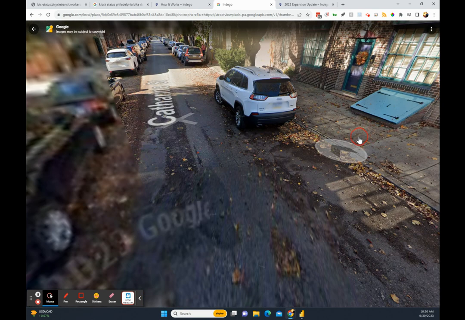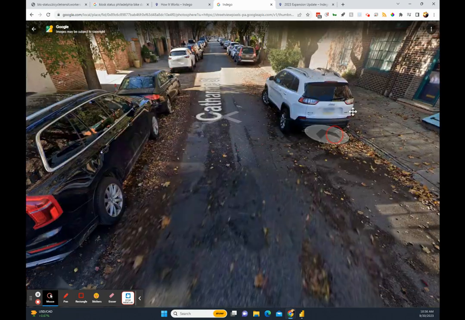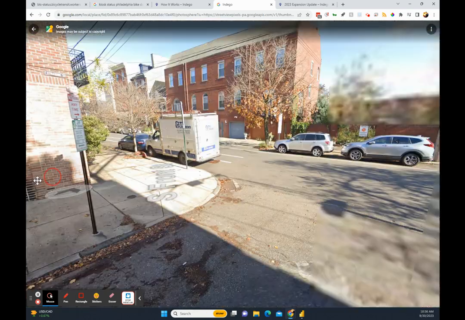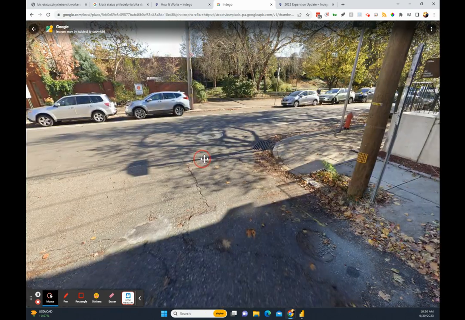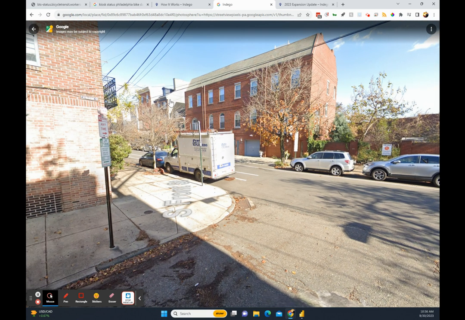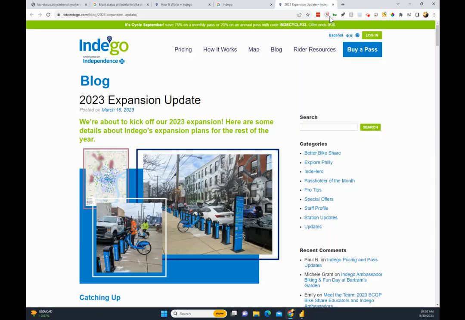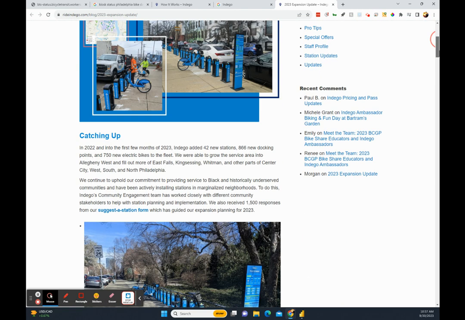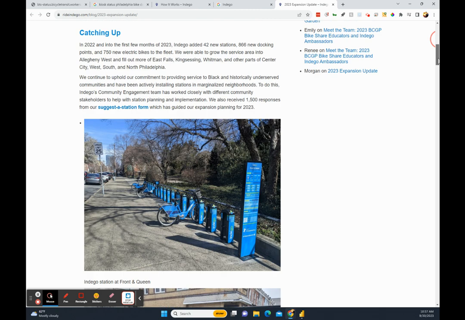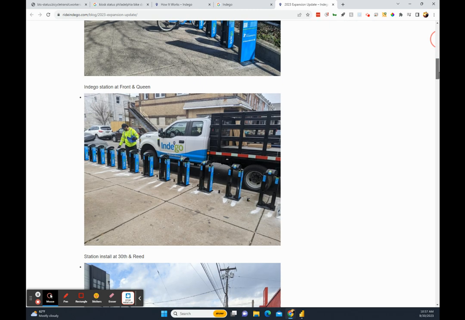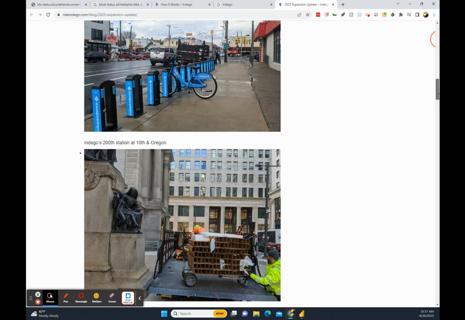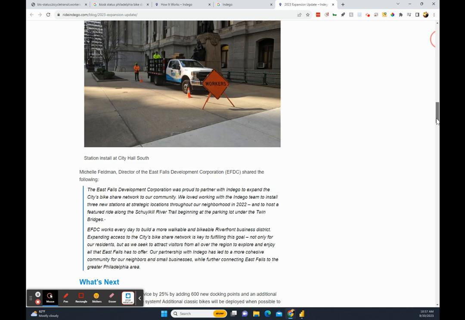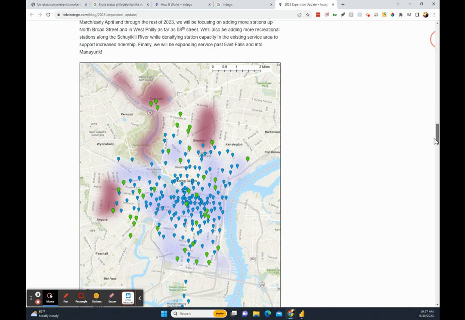Ooh, zoom. I wonder if you ever play that game where you can click through things and see. So, all right, front and go. Front end. This station. I'm not seeing a touchscreen, but I'm not sure that this is even the Front and Queen station. But this is what these bikes look like. It makes me want to get on the bike right now.